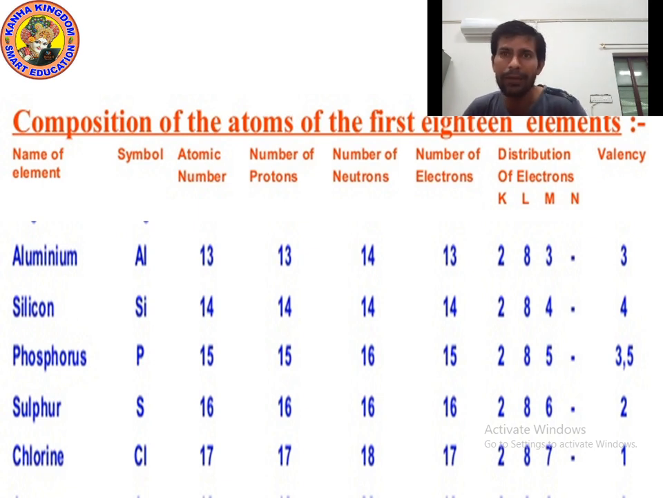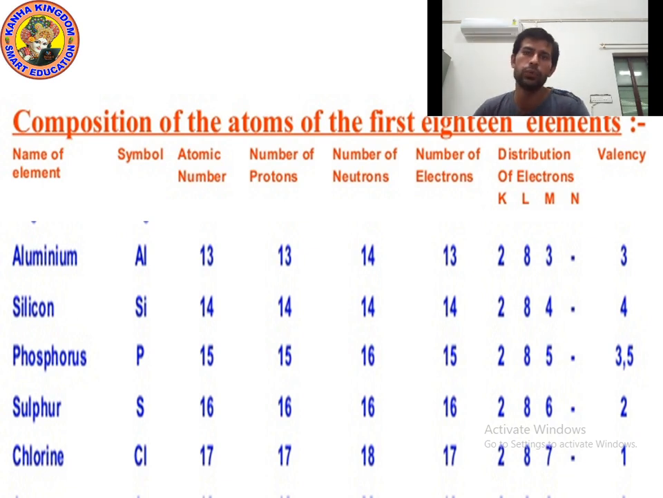Now what is the valency of sulfur? In the M shell, 6 electrons are present. To complete the octet, sulfur needs 8 electrons, but sulfur already has 6. It means sulfur needs only 2 electrons, 8 minus 6, 2. Since 6 is more, sulfur cannot lose electrons, so sulfur will gain electrons. How many will it gain? 2. 6 plus 2, 8. So the valency will be 2.